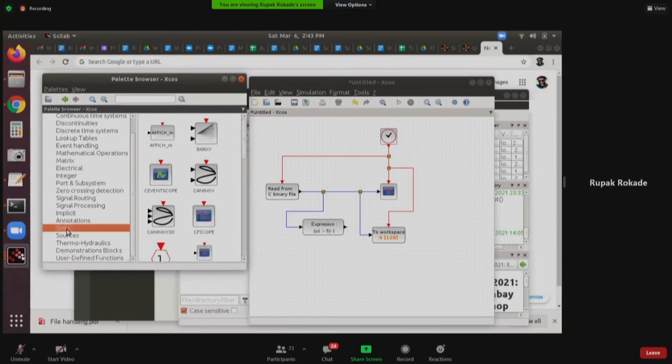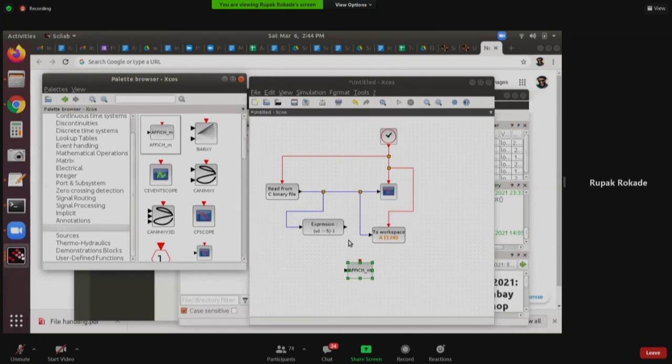To do that, in the sinks section, there is a block called AFFICH. There is no right way of pronouncing this block. We pronounce it as affich block. I have no idea whether that is the correct pronunciation. But this is the block that will help you display the numeric value. Okay, let us connect it. You have to satisfy all the connections that the block requires. If it requires an event port, you have to connect an event line there.